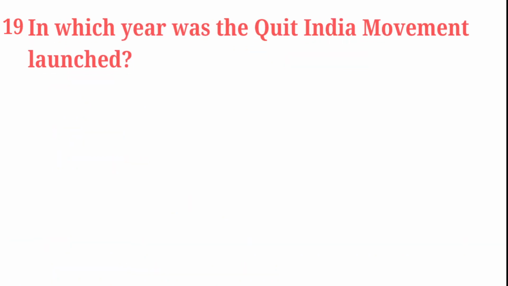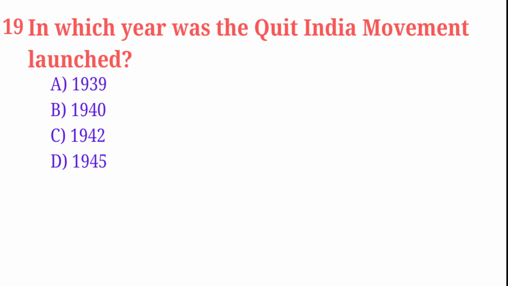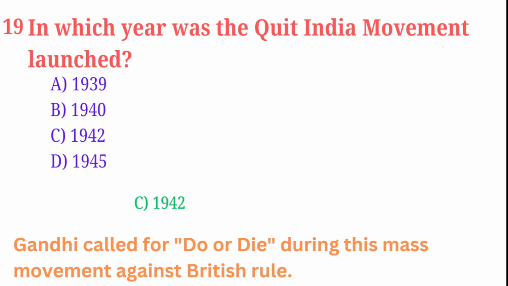In which year was the Quit India movement launched? 1939, 1940, 1942, 1945. Correct answer is 1942. Gandhi called for do or die, karenge ya marenge, during this mass movement against British rule.